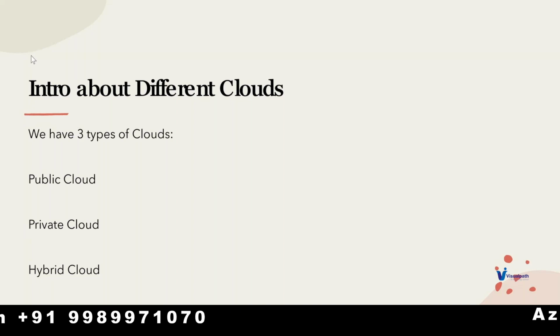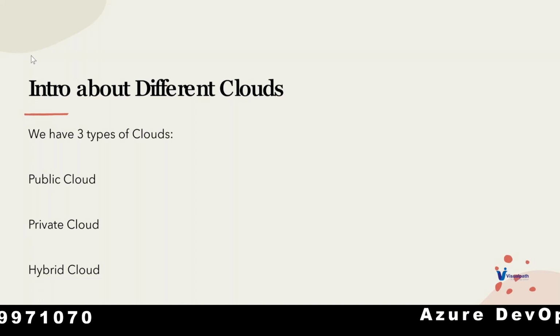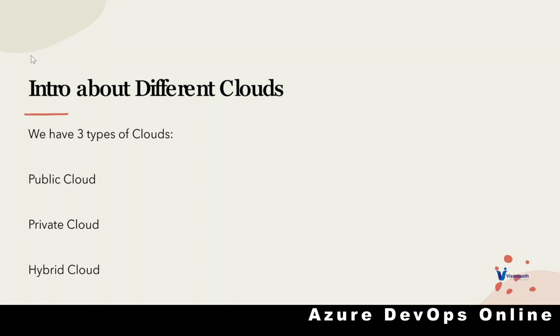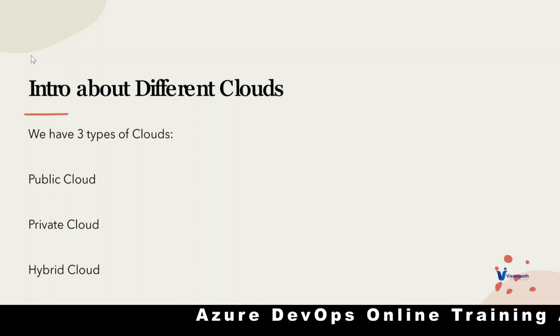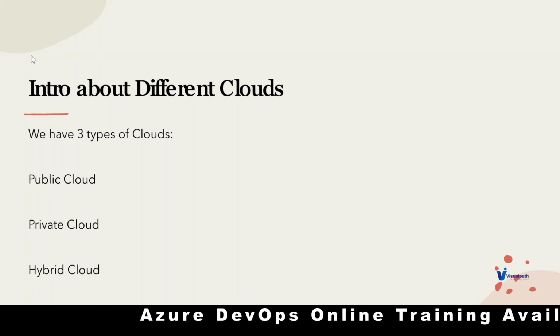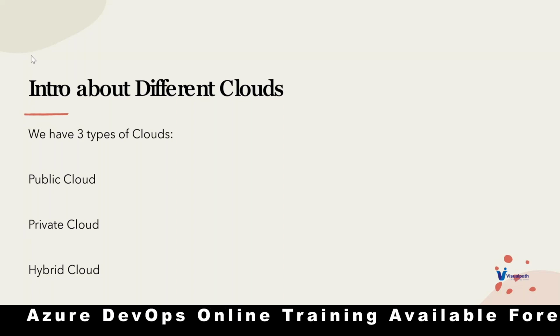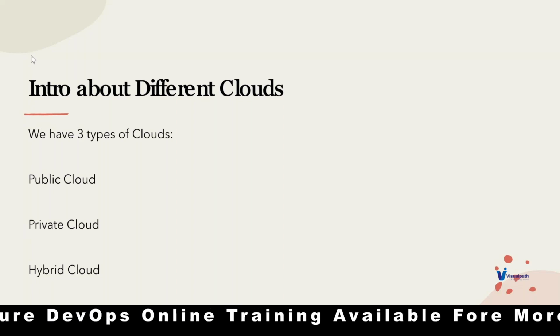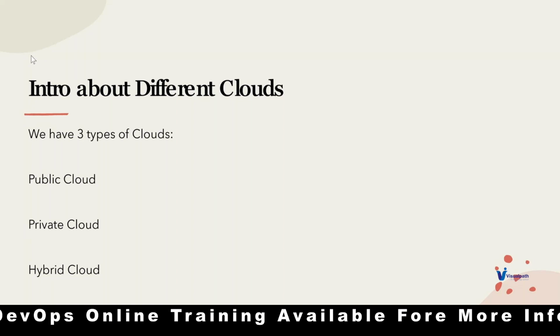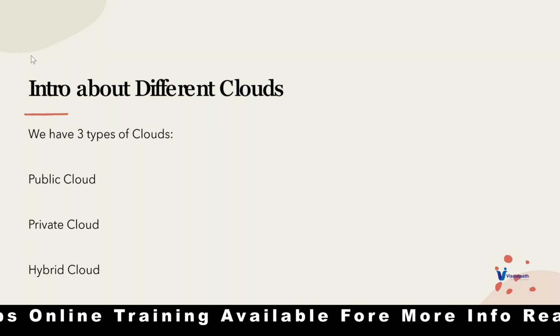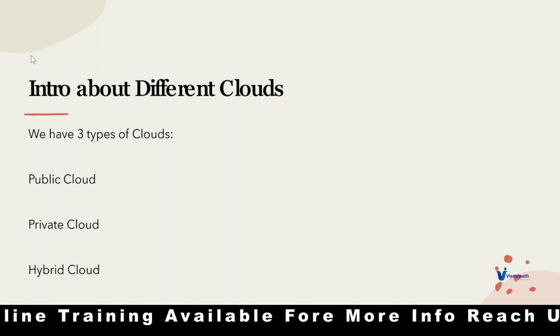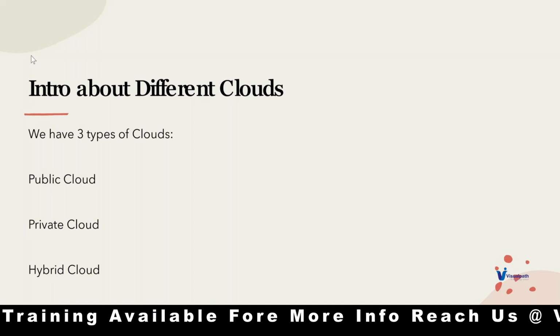That can be Azure or GCP or AWS or IBM or VMware or Salesforce or Oracle, whatever it is. Your services will be extended to the public cloud. So as part of the extension, every on-premises environment will get attached to the public cloud. In this case, you have to call it a hybrid cloud.